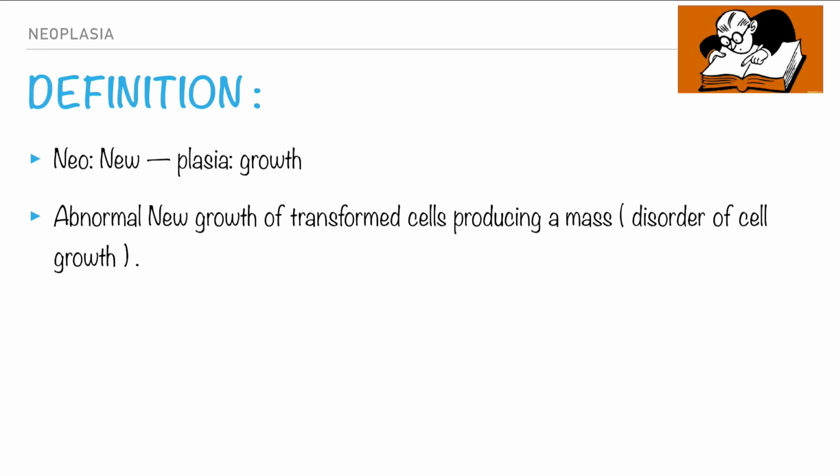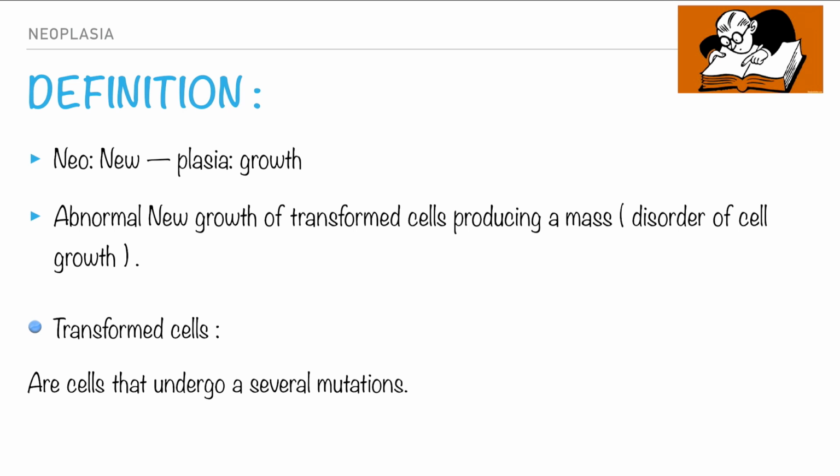So we will begin with the definition of what we mean by neoplasia. Neoplasia consists of two parts: neo, which means new, and plasia, which means growth. So neoplasia is a new growth of transformed cells that will lead to producing a mass. You are wondering, what do we mean by transformed cells? They are the cells that have undergone several mutations. So we understand that neoplasia occurs due to certain mutations.